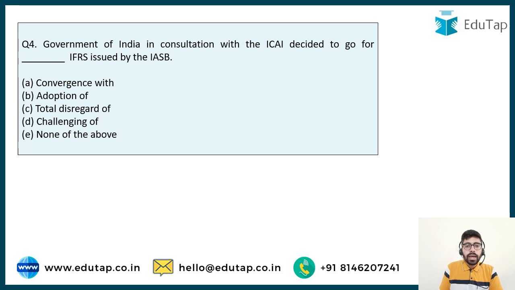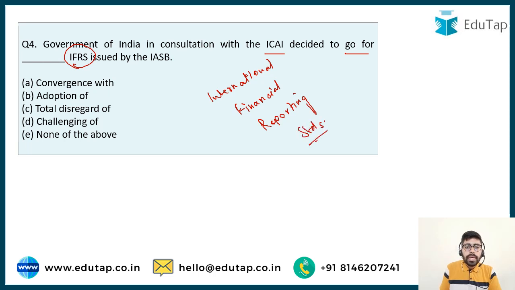The Government of India, in consultation with the ICAI, decided to go for IFRS issued by the IASB. Now IFRS is International Financial Reporting Standards, and IASB is the International Accounting Standards Board. The options for what the government of India decided to go for are convergence with IFRS, adoption of IFRS, total disregard of IFRS, challenging of IFRS, or none of the above. So this is what we have to answer.